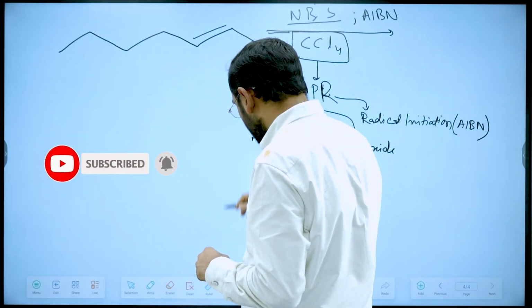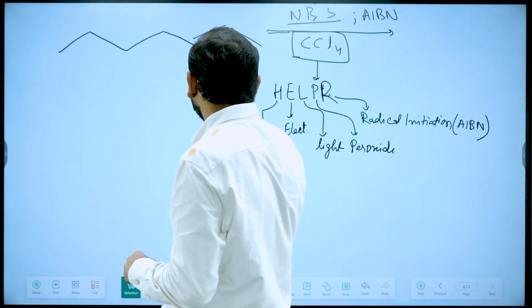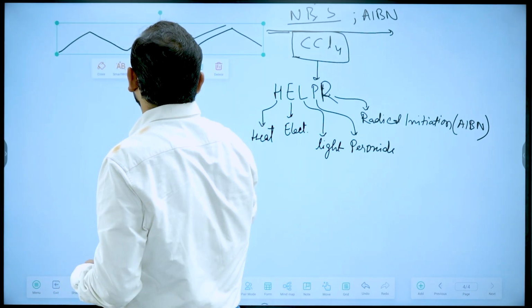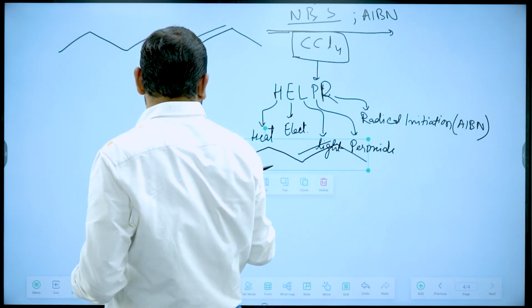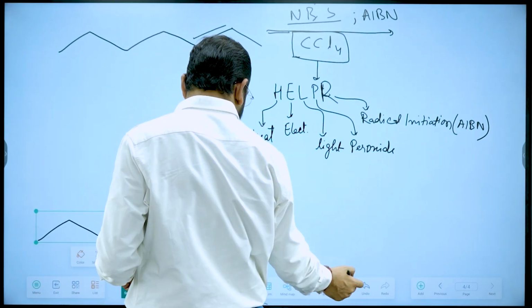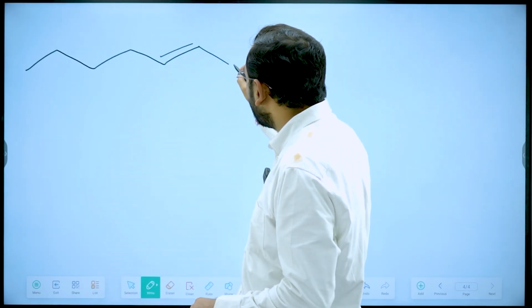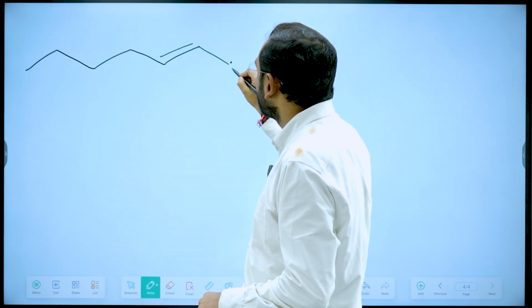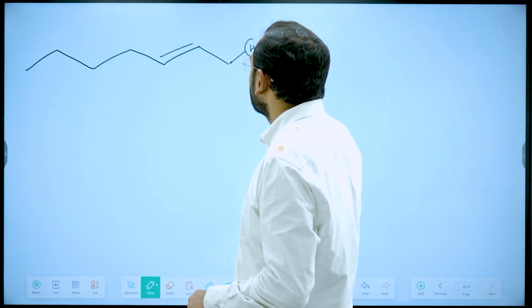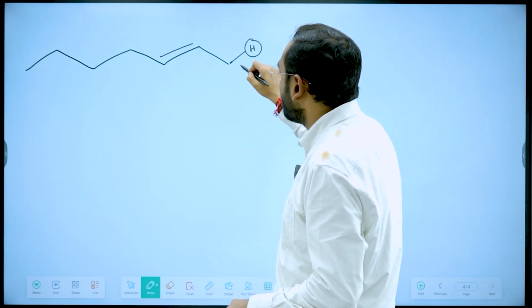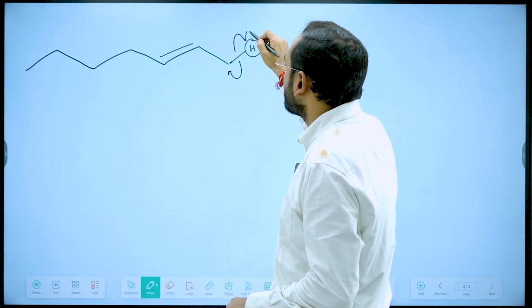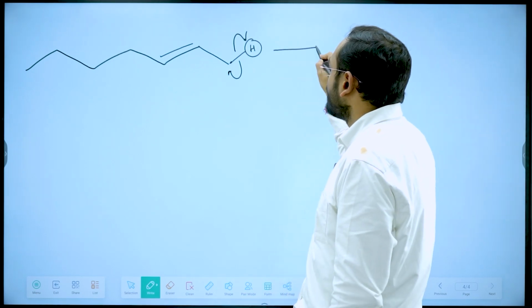If I take this compound and see if Br attacks on this hydrogen, this bond will break in a homolytic manner, producing a free radical.